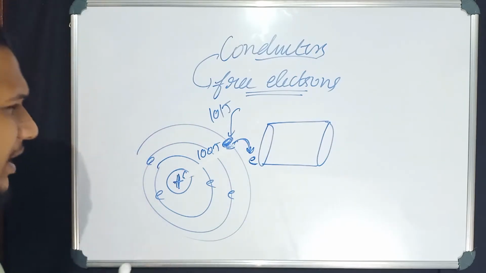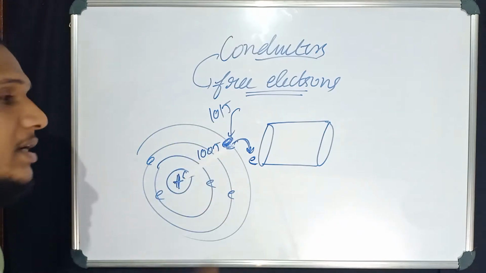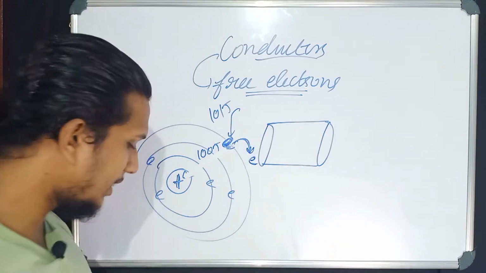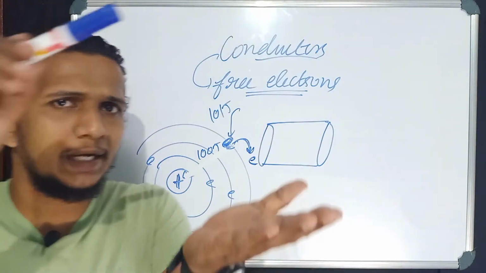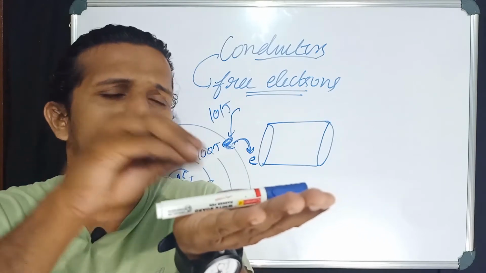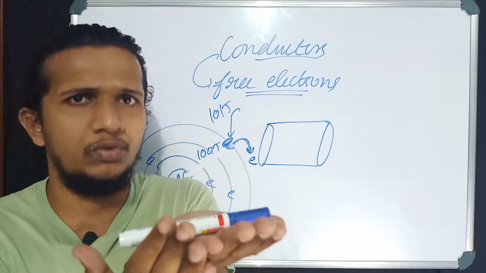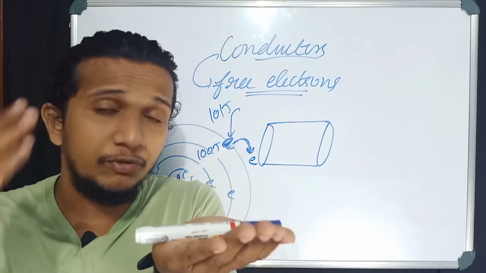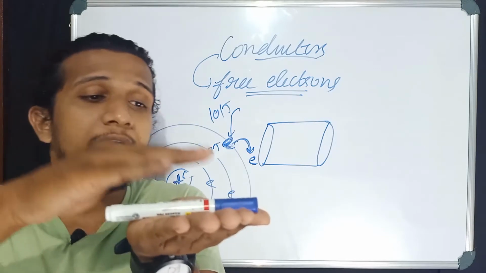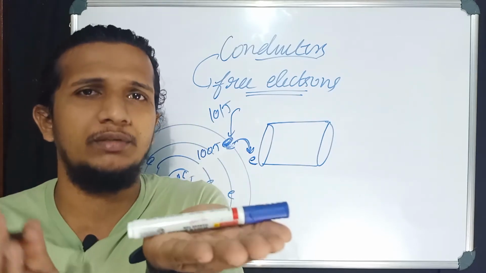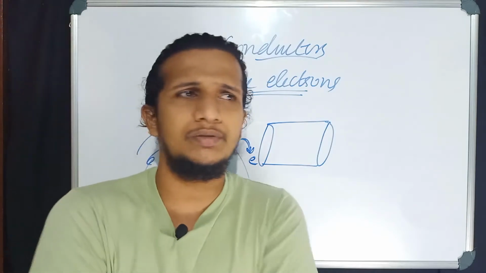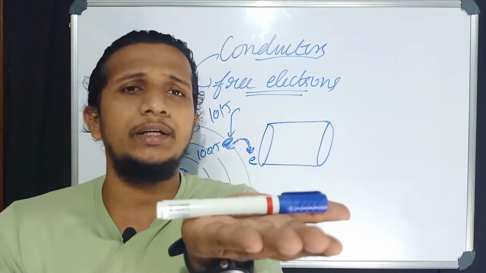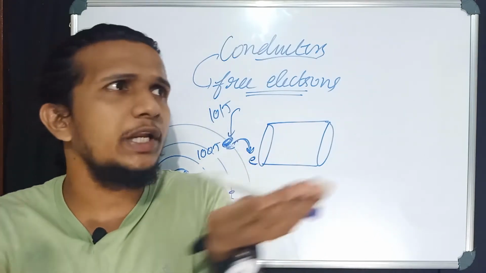So how can you take an electron outside an atom? You should give it some energy. When you come back to this conductor, this is a conductor in my hand, and it has a surrounding temperature. It can be 30 degrees Celsius or 34 degrees Celsius, no matter. For me this temperature is not that hot, but for this particular conductor it feels very hot.